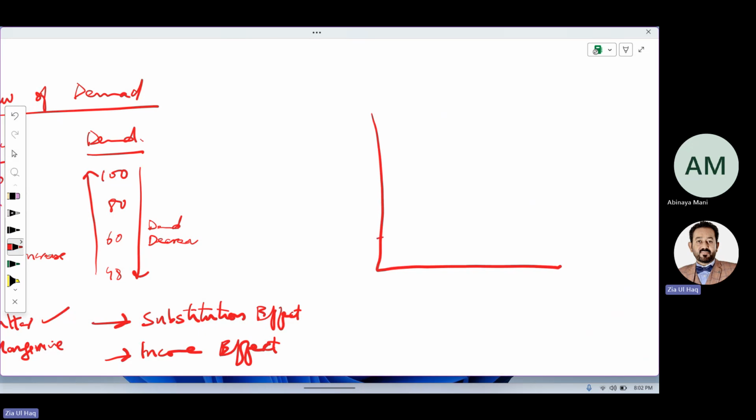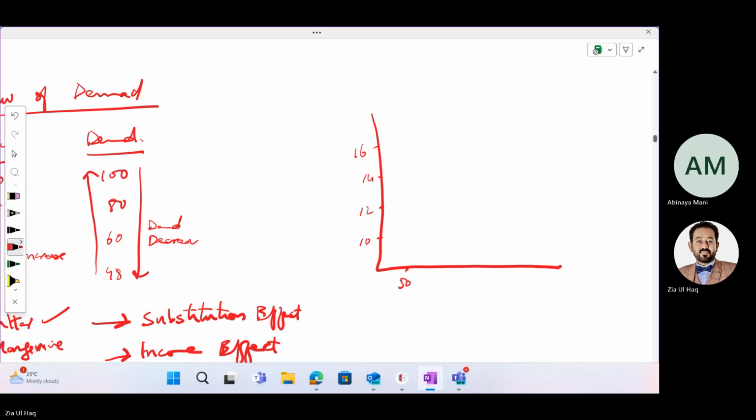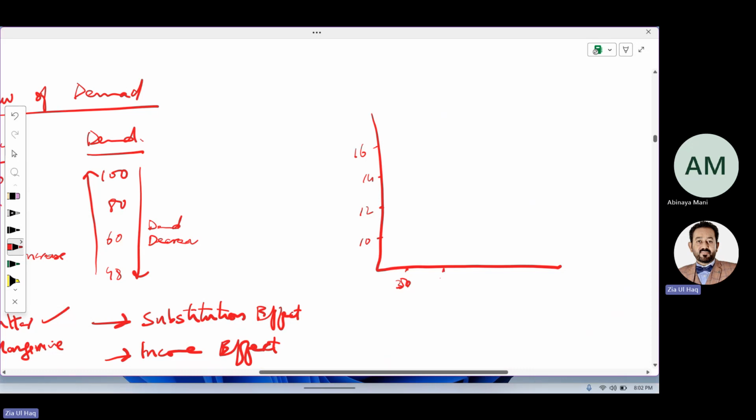On the y axis we have price: 10, 12, 14, 16. Here we plot demand, say 50, 60, 70, 80, 90.